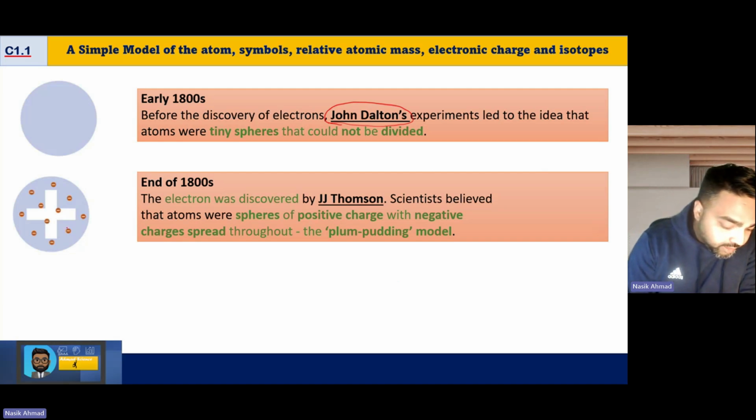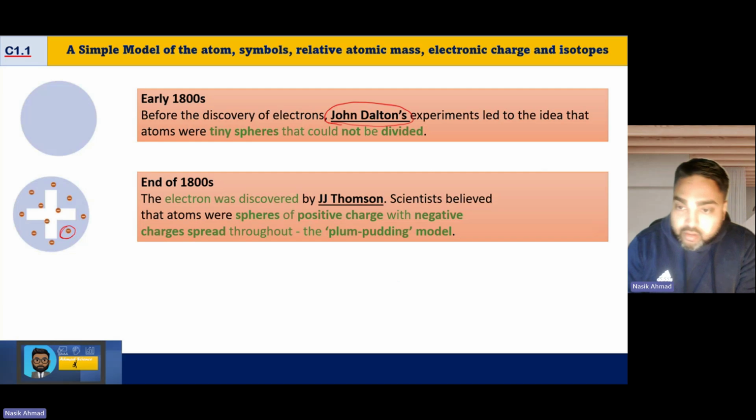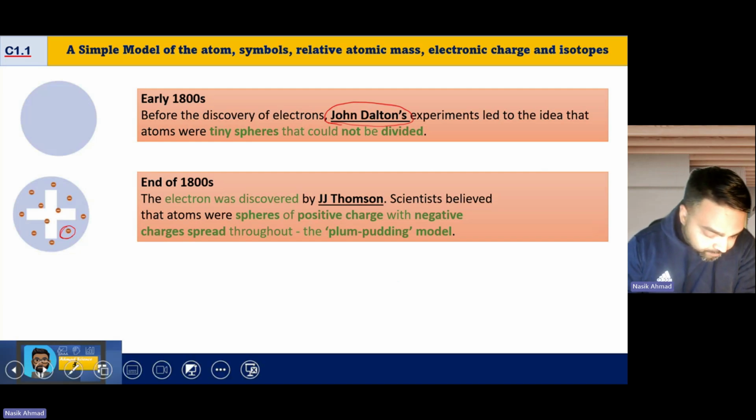Now, electrons, these things here. Think of, for example, a cupcake. If I said draw a cupcake, you would pretty much draw a very simple cupcake that looked like this.